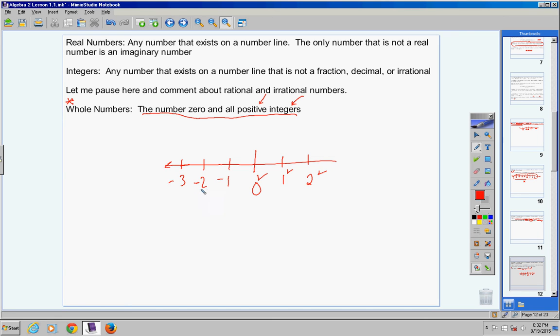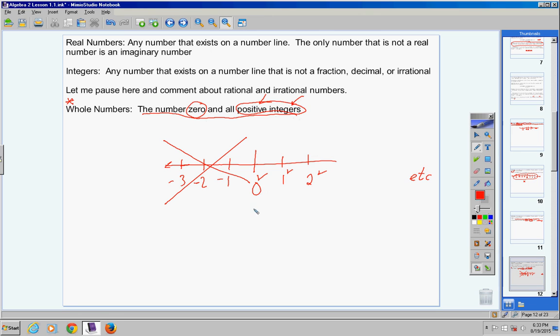But a true whole number in mathematics does not include negative numbers at all, period. Whole numbers would be 0, 1, 2, 3, 4, 5, 6, etc. It would not include 1.5, 2.3, 4.1, because those are decimals. It has to be integers, and they have to be positive. And then also we include 0.